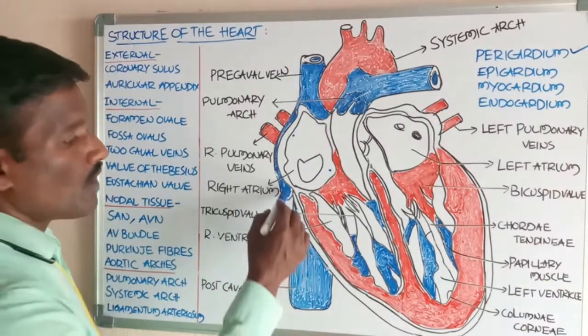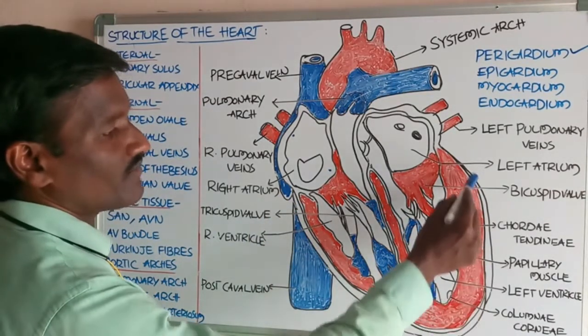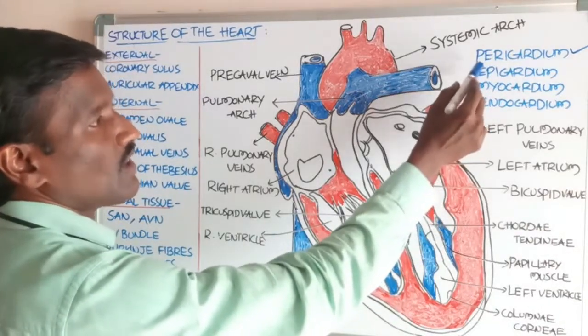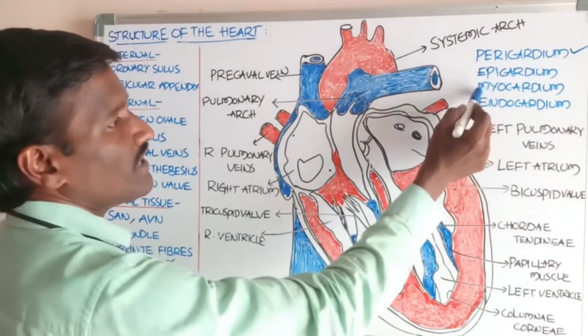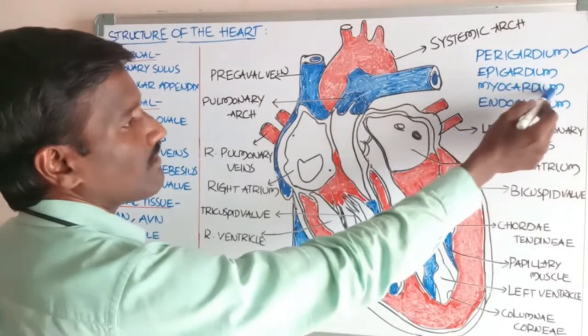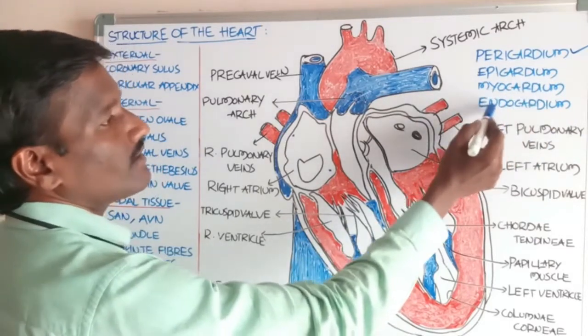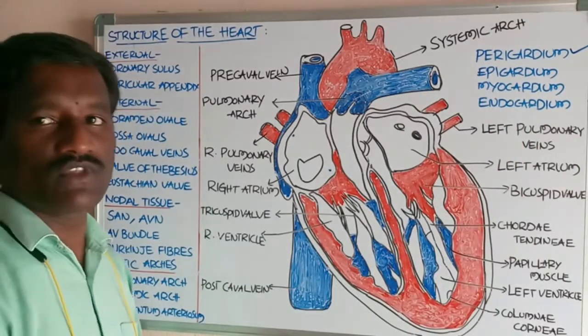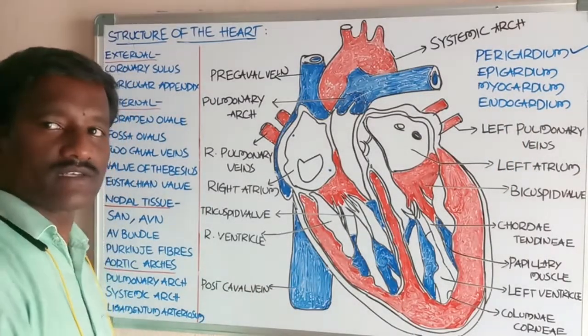Okay, now what about the wall of the heart? The heart wall consists of three layers: the outer epicardium, the middle myocardium made up of cardiac muscles, and the inner endocardium that consists of a thin layer of endothelial cells.